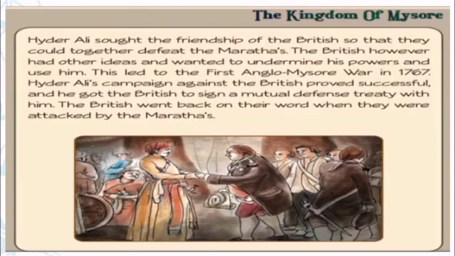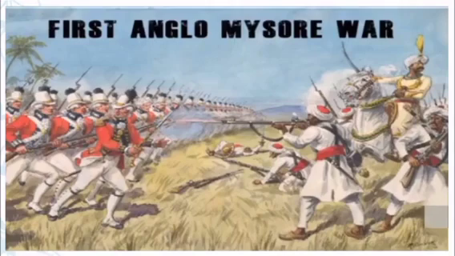The British went back on their word. When he was attacked by the Marathas, the British did not help him. So now students, let's see in detail about the First Anglo-Mysore War.